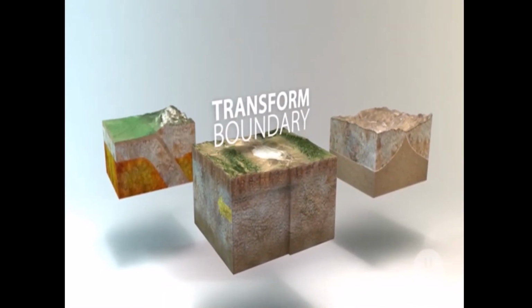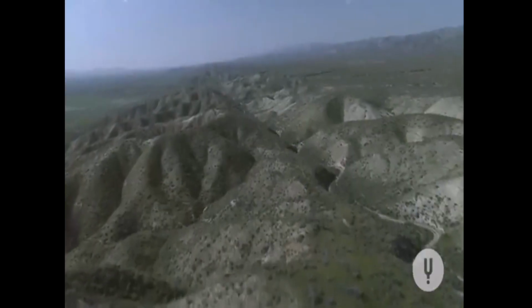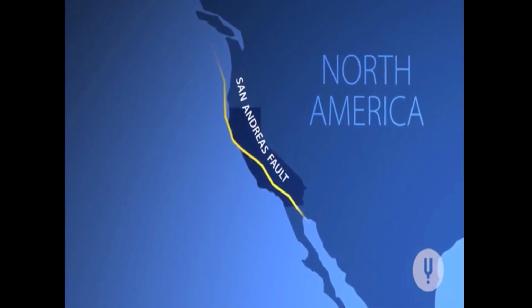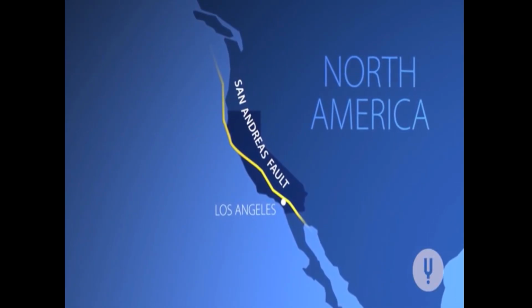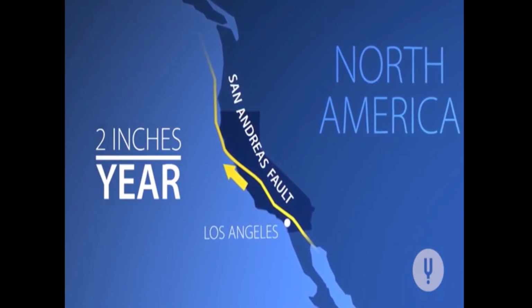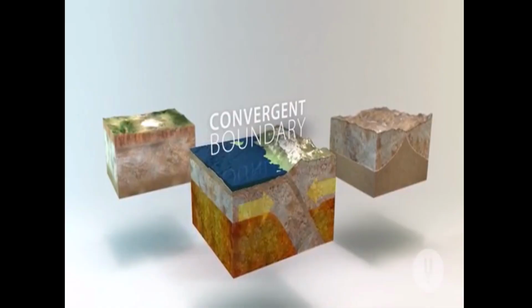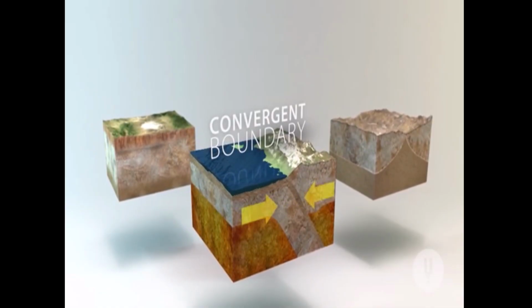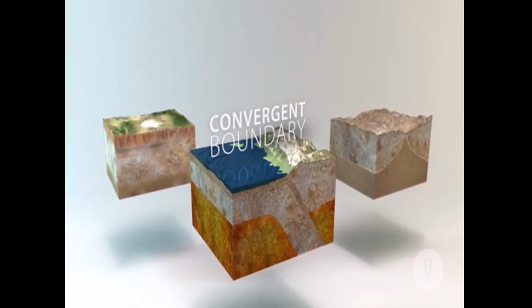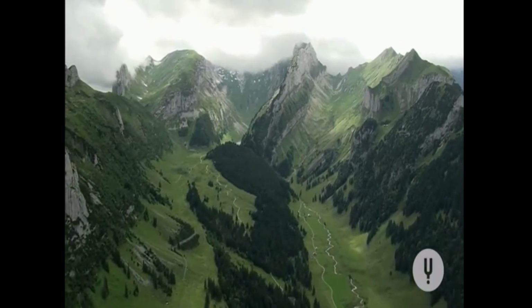Transform boundaries are where 2 plates grind past each other in opposite directions. The most famous example is the San Andreas Fault, where portions of Southern California, including Los Angeles, are sliding roughly 2 inches closer to Northern California each year. A convergent boundary, on the other hand, is where 2 plates collide. The impact often weakens and crumples the crust upward into jagged mountain ranges.